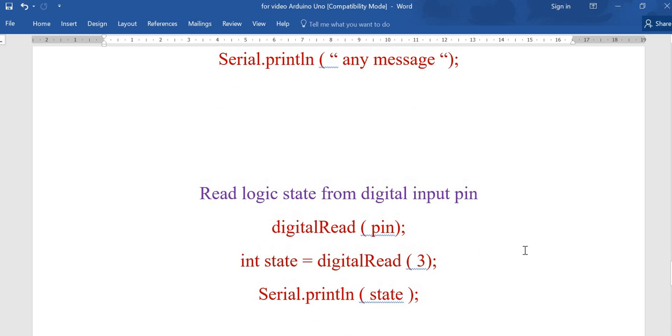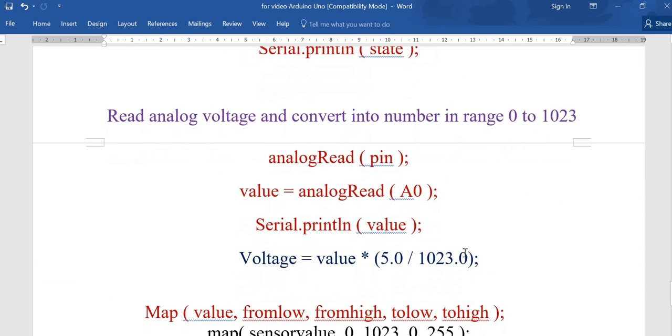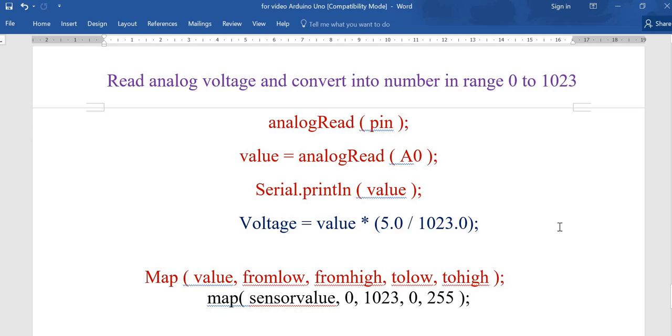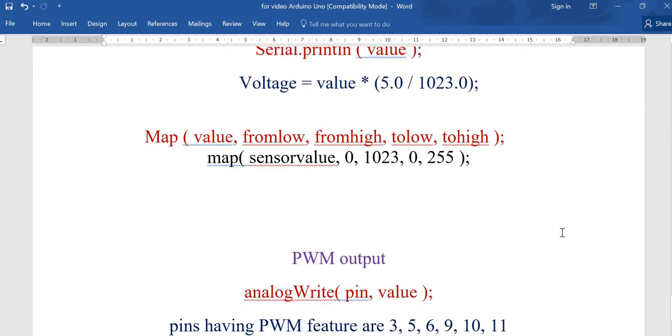Then to read from a digital pin, the instruction is digitalRead. To read analog voltage, the instruction is analogRead. When you read analog voltage, it is converted into a digital number. So we must equate its value to a variable. And then from that value, we can calculate the actual voltage using the formula. Similarly, the range 0 to 1023 can also be changed to our desired range. If we want a 0 to 100 range or 0 to 255 range, that is also possible.